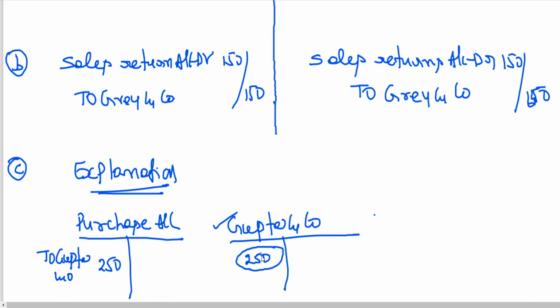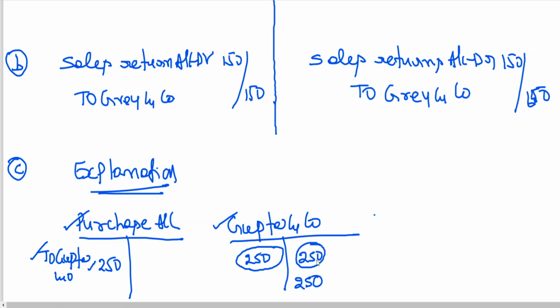How to replace, sir? In accounting it should be reversed. 250, this is for cancellation. Then 250 got cancelled. One more 250 you should credit. Because purchase account is correct, amount is correct, no need to touch purchase account. Only you need to do correction in the case of Gupta and Co. Are you following?